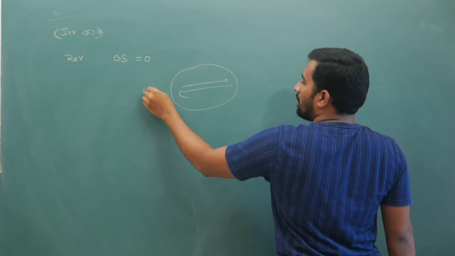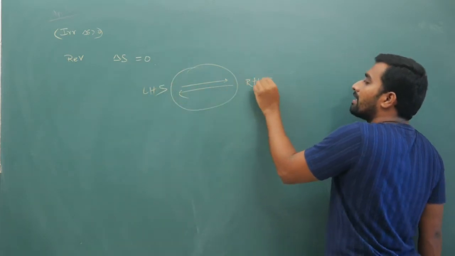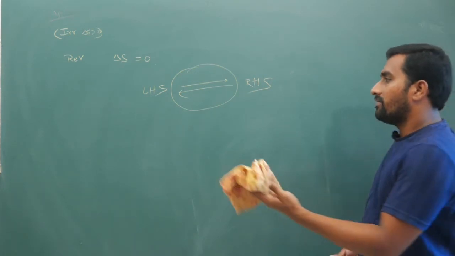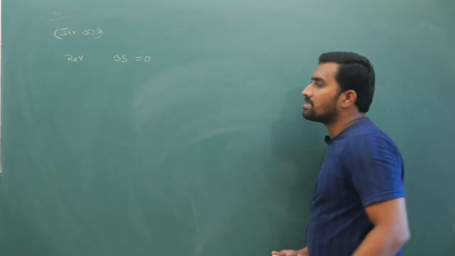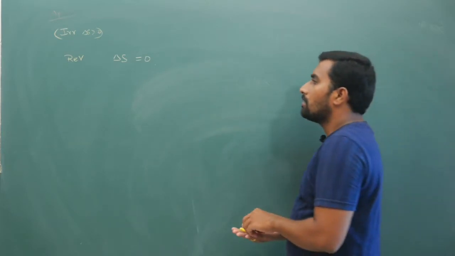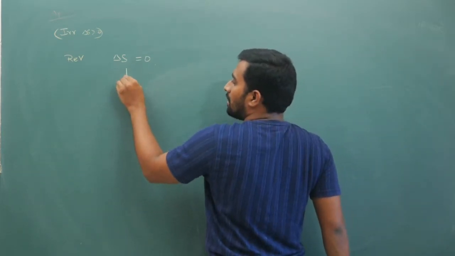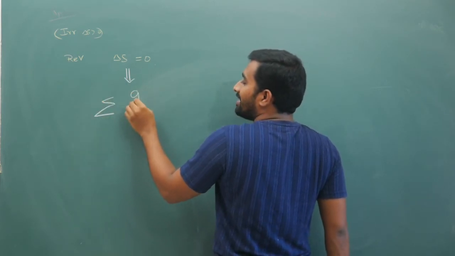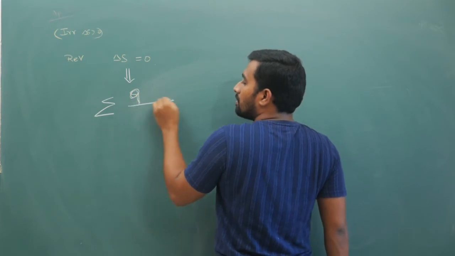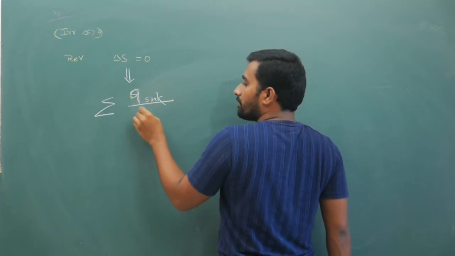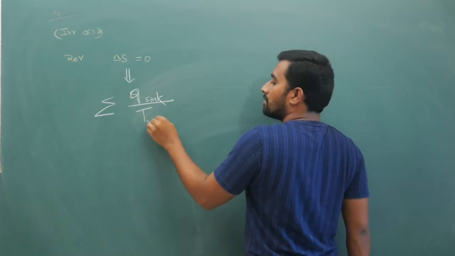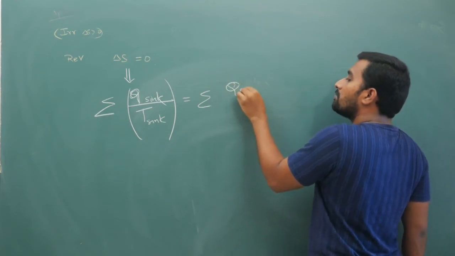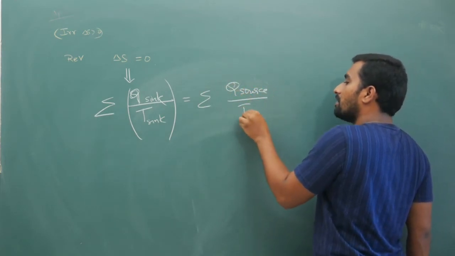Left hand side whatever concentrations you are taking, right hand side you will take those concentrations and then do the calculation. But here, when entropy is 0 for these kinds of reversible reactions, the conclusion that you can take is sum of heat to the sink by temperature of sink is equal to sigma of Q by T, which is equal to sigma of Q source by temperature of source.